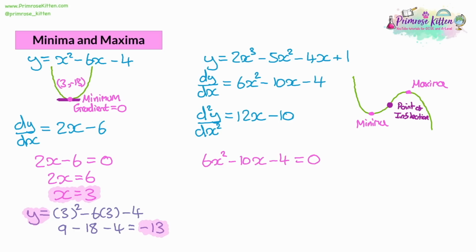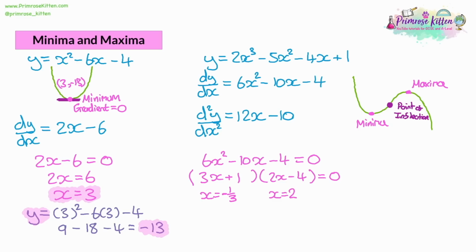Now we can see there's 2 of them. In the quadratic, there's only 1, but here there's 2. But it's a quadratic, so you can get 2 answers out of a quadratic. So we can factorize the quadratic, or you could use the quadratic formula, depending on what kind of answers you get. But if we factorize this, we get something like (3x plus 1)(2x minus 4). You can factorize this using any method you like, but this is one factorization. This gives us that x would have to be equal to negative a third to make the first bracket 0, and x would need to be equal to 2 to make the second bracket 0.